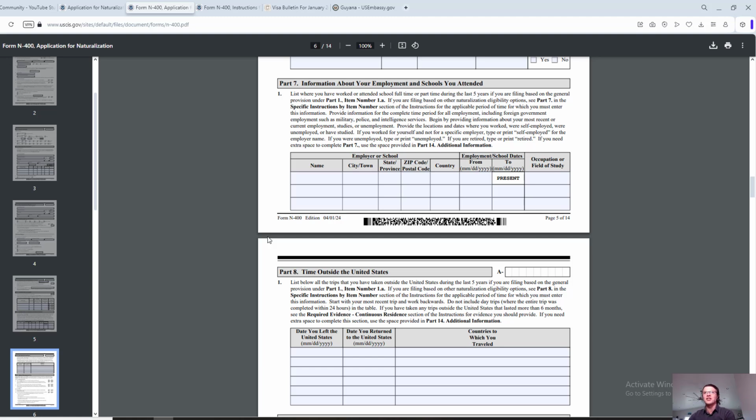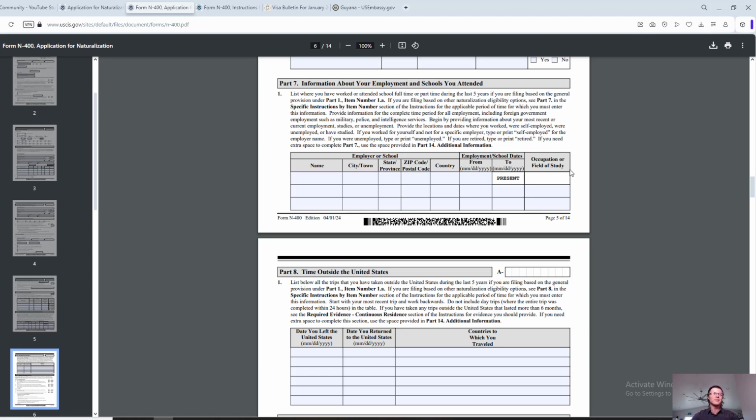So for the past 5 years, I know there's not a lot of options here, but again, I will show you at the end of this application how to add additional pages, if you need more fields to enter information. I'll show you how to do that. So you're entering here employer or school, so name of the employer or school, city or town, state, zip code, country, from, to, and occupation or field of study. So pretty straightforward for the past 5 years.